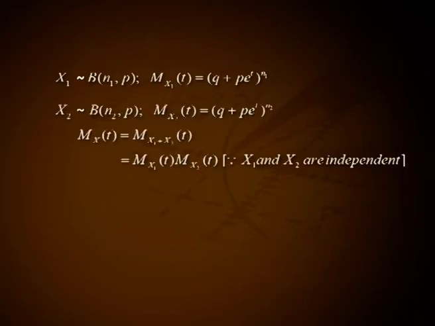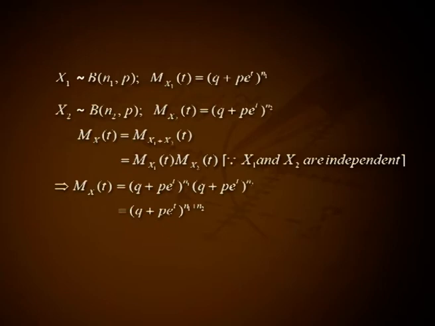Proof. Since x1 follows binomial n1, p, M x1 of t equal to (q plus p e raised to t) all raised to n1. x2 follows binomial n2, p, therefore M x2 of t equal to (q plus p e raised to t) all raised to n2. M x of t equal to M x1 plus x2 of t, that is equal to M x1 of t into M x2 of t, because x1 and x2 are independent.